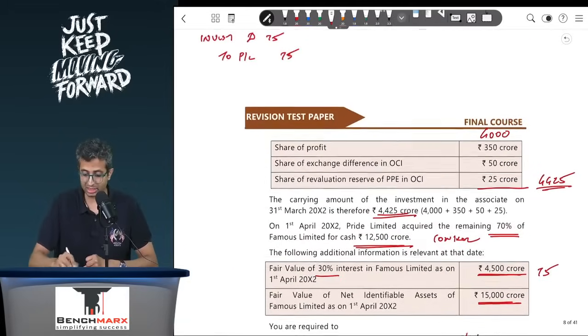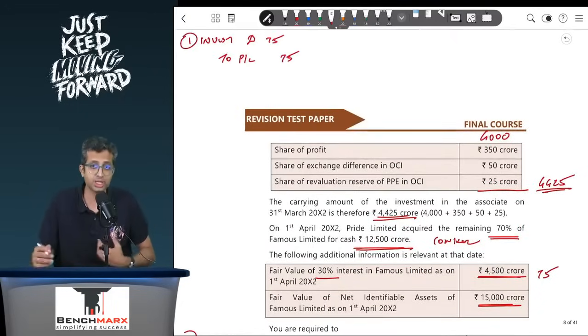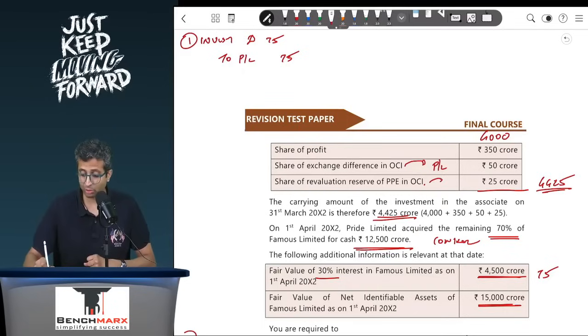Then you will pass the second entry where you will take over the assets and liabilities. But remember, once you take over the assets and liabilities, what happens to the balance in the OCI? Where there is some balance in the OCI, it will be transferred to either the retained earnings, or it will be transferred to the profit and loss, depending on whether there is reclassifiable or non-reclassifiable. FCTR is a part of the reclassifiable OCI, and hence the balance goes to the P&L, whereas revaluation is a part of non-reclassifiable OCI, and hence the balance goes to retained earnings.